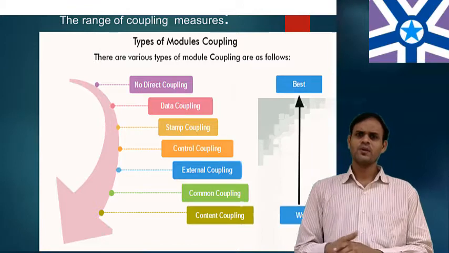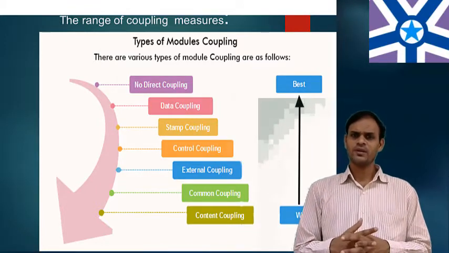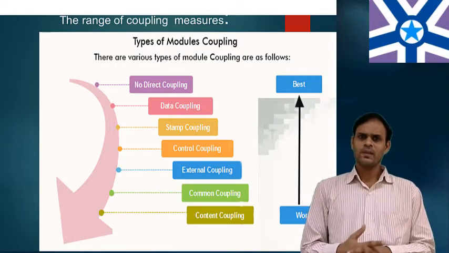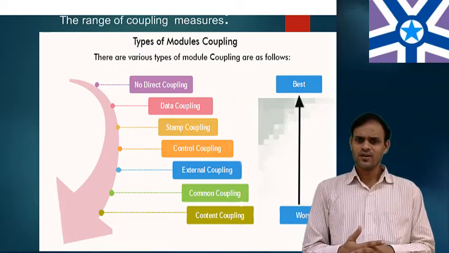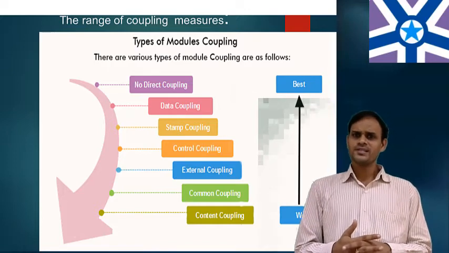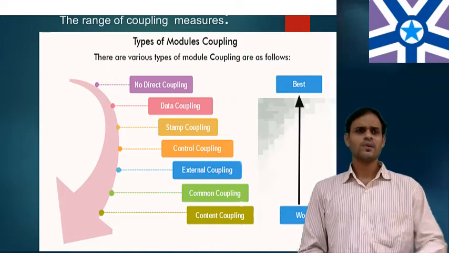The range of the coupling measurements can consist of content coupling, common coupling, external coupling, control coupling, stamp coupling, data coupling. So this is the hierarchy. The worst coupling is called content coupling. The best one is called data coupling. One by one we are discussing the coupling measures.